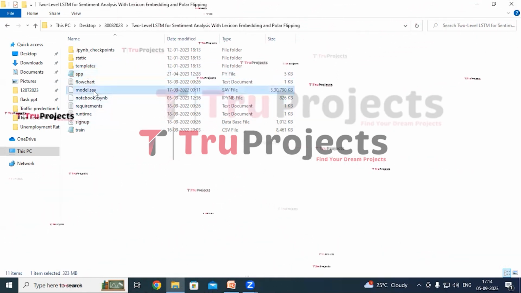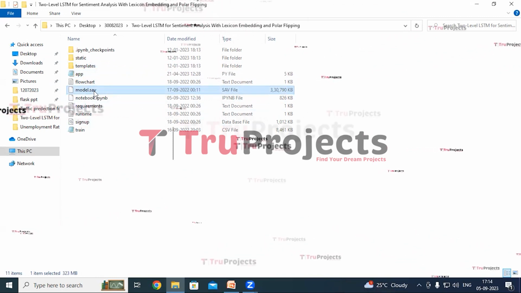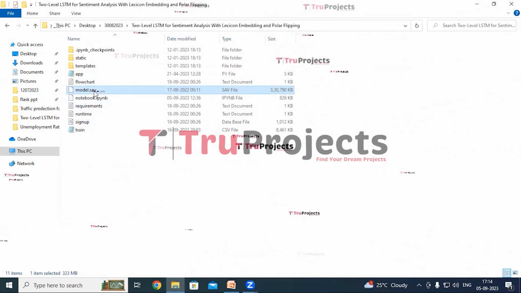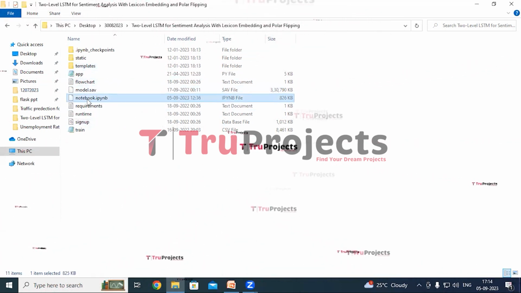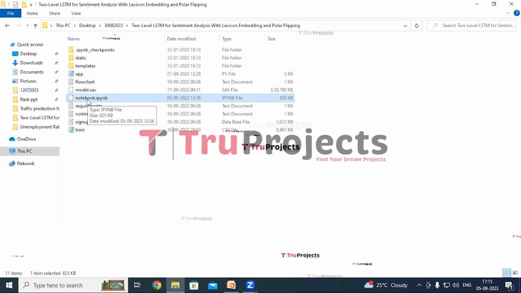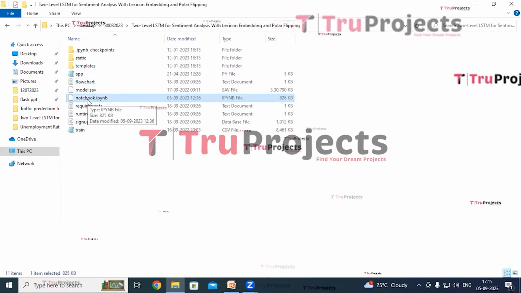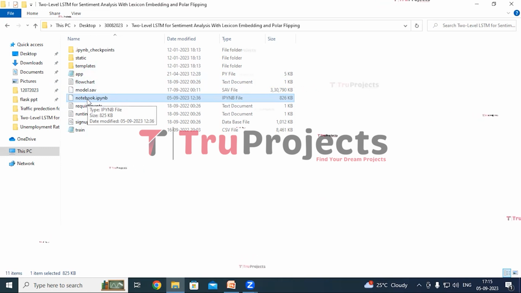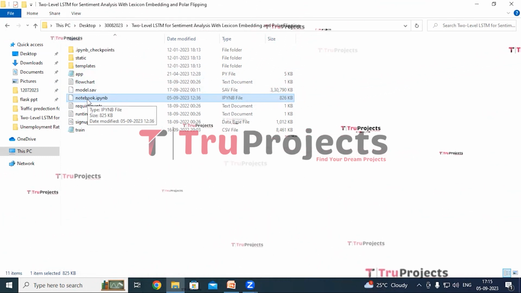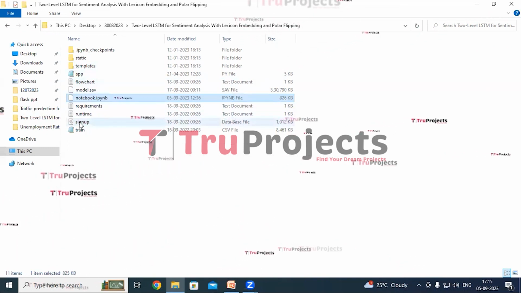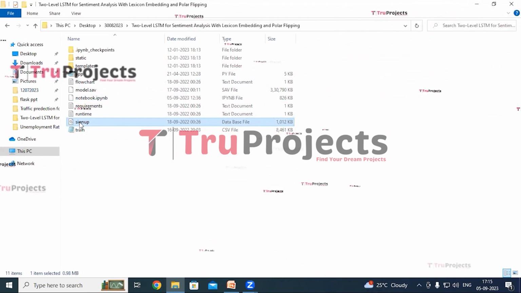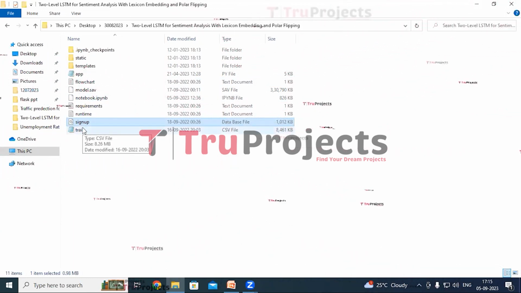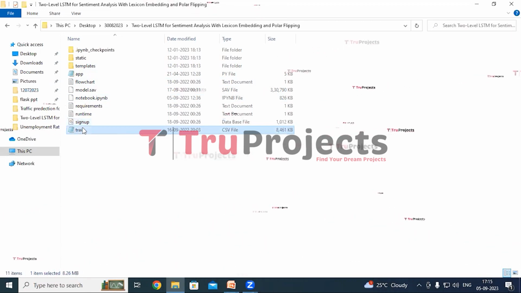This is the model file which contains algorithm information which will be loaded into the project code during runtime to utilize the trained models. This is the notebook.ipynb file. This is a Jupyter notebook file which contains a combination of code, graphs and outputs all in one place. It allows users to write and execute code in individual cells, making it a popular choice for data science. This is signup.db file. This file is the database file used to store user information. And this is train dataset file.